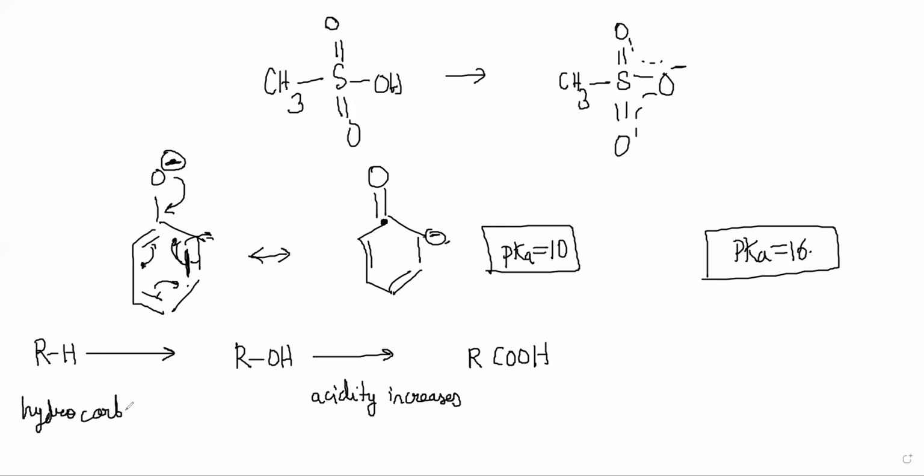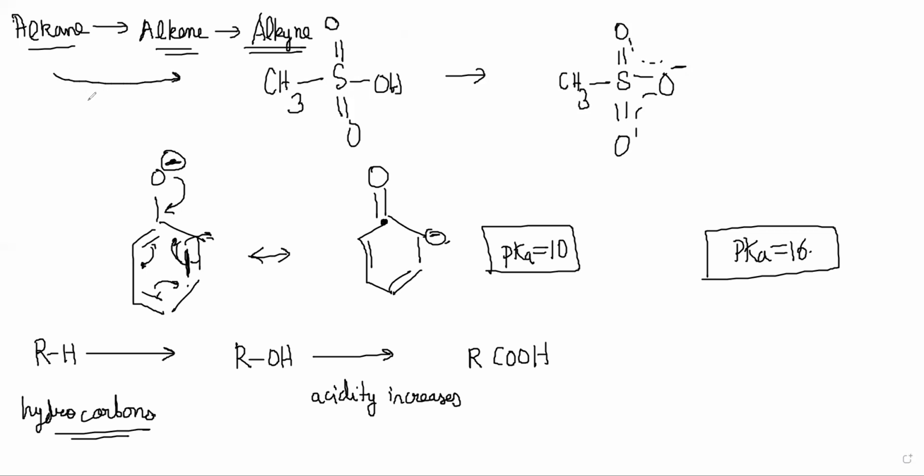In the hydrocarbons, we'll discuss soon, acidity increases from alkane to alkene to alkyne. Alkyne is triple bond, alkene is double bond, alkane is single bond. So acidity will increase like this, but it will still be less than any alcohol, and alcohols will be less acidic than carboxylic acids. So that is the general order. We'll find more compounds and put them in this order. Let's go to the next page.